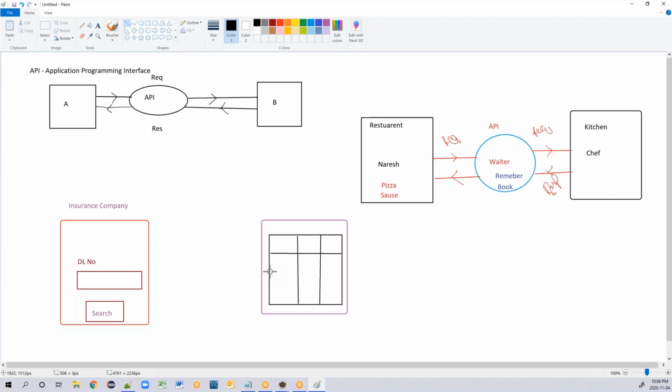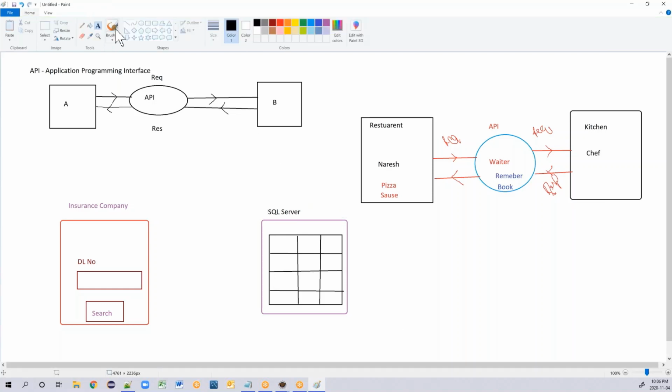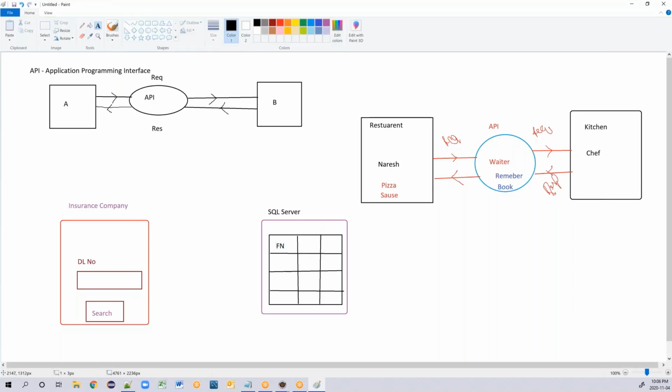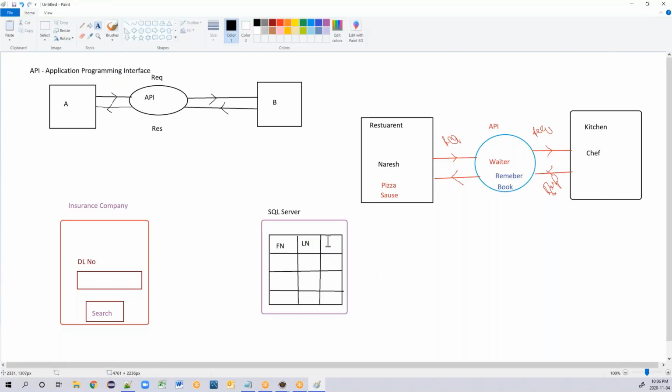So this database can be any database. It might be something called SQL Server. So in SQL Server, for these columns that you have defined, it will have a few details like first name, then it also has last name, and then DL number.